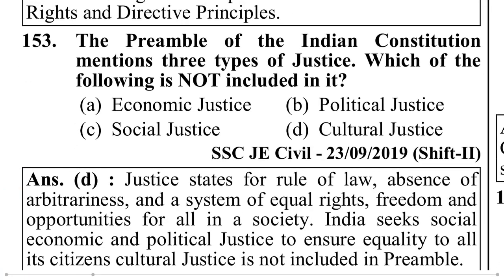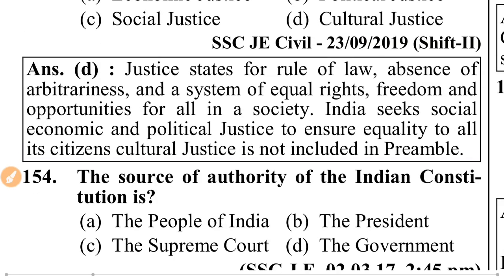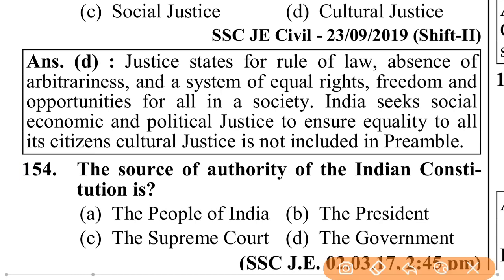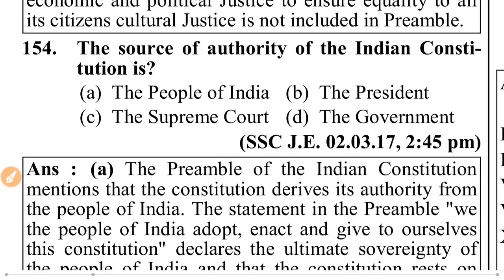The preamble of the Indian Constitution mentions three types of justice. Which of the following is not included in it? Economic justice, social justice, political justice, cultural justice. Cultural justice is not included in it. Justice stands for rule of law, absence of arbitrariness, and a system of equal rights, freedom, and opportunity for all in a society. India seeks social, economic, and political justice to ensure equality to all its citizens. Cultural justice is not included in the preamble.